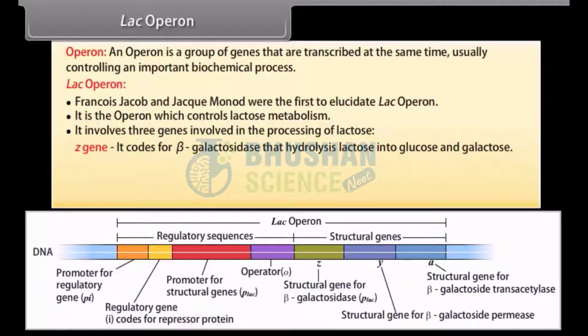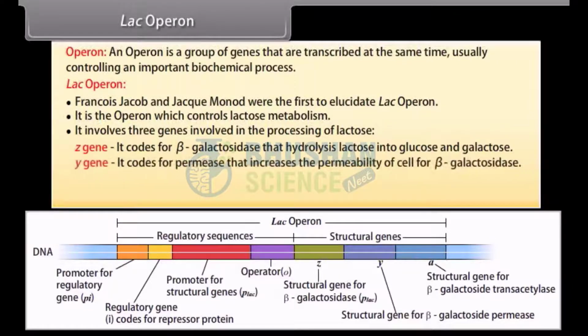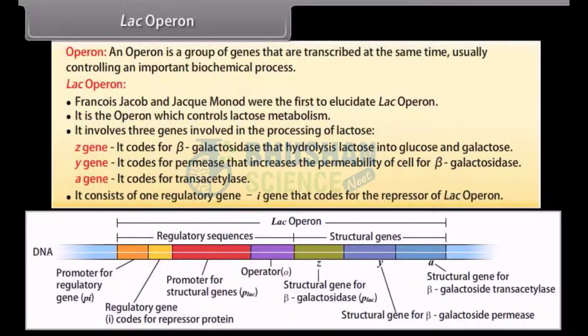Z gene. It codes for beta-galactosidase that hydrolyzes lactose into glucose and galactose. Y gene. It codes for permease that increases the permeability of cell for beta-galactosidase. A gene. It codes for trans-acetylase. It consists of 1 regulatory gene, I gene, that codes for the repressor of Lac Operon.